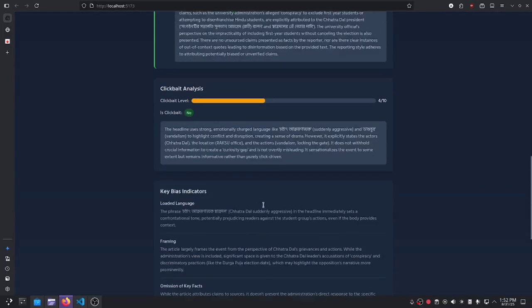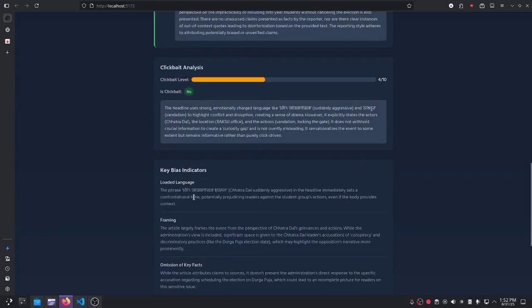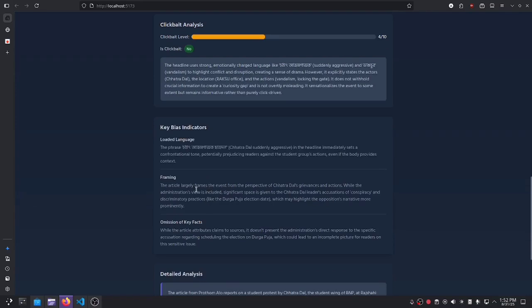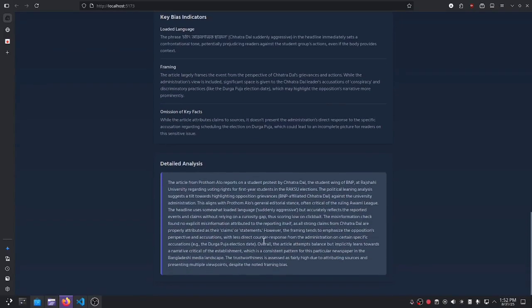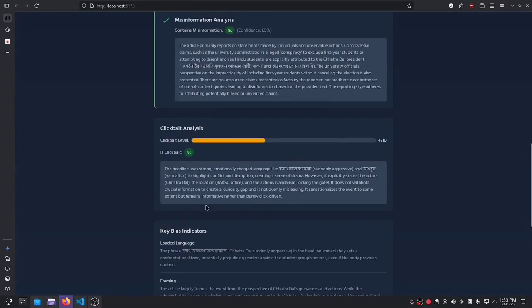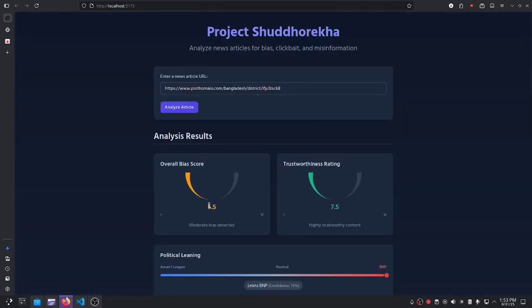There's also a misinformation analysis segment, clickbait analysis, and key bias indicators, which in most cases are either loaded language, framing, or omission of key facts that might lead the reader into reaching a different conclusion. It also includes a detailed analysis, which is basically a summary of the entire analysis.